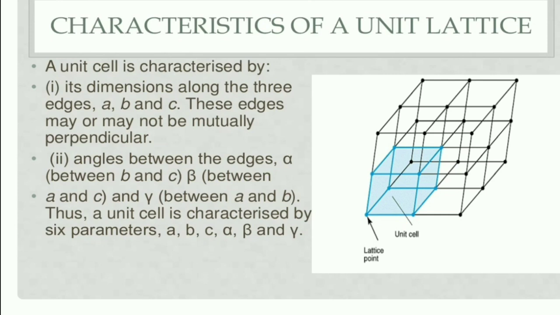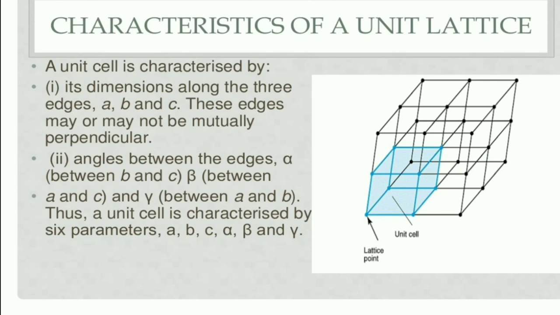A unit cell is characterized by its dimensions along the three edges, that is a, b, c. These edges may or may not be mutually perpendicular. The angles between the edges are alpha, beta and gamma. Between b and c is alpha, between a and c is beta, between a and b is gamma. Thus a unit cell is characterized by 6 parameters: a, b, c, alpha, beta, gamma.